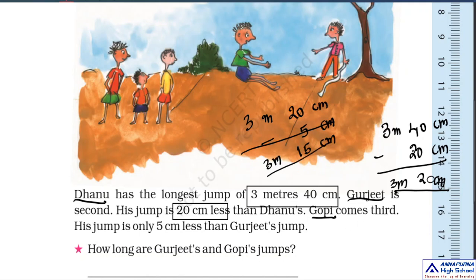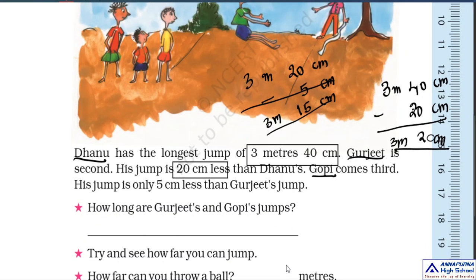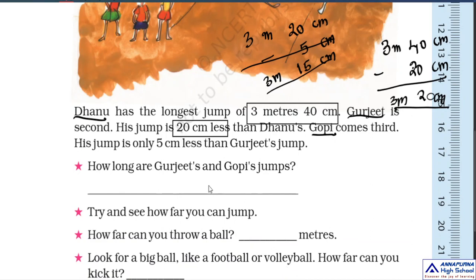So how long are Gurjeet's and Gopi's jumps? This is the first question. Gurjeet's jump is 3 meters 20 centimeters. And Gopi's jump is how much? 3 meters 15 centimeters.